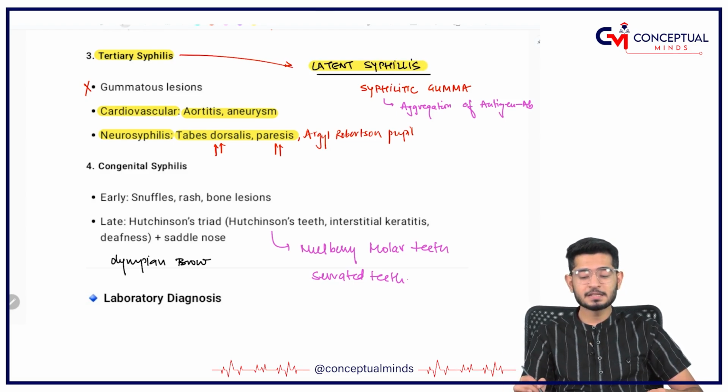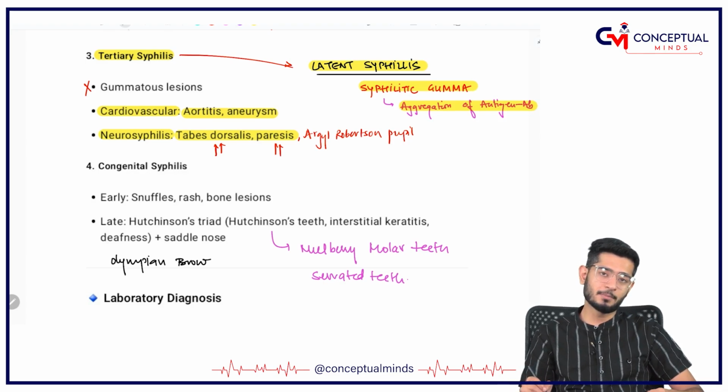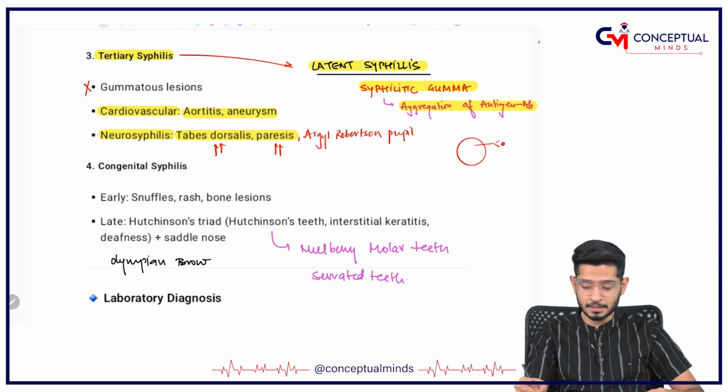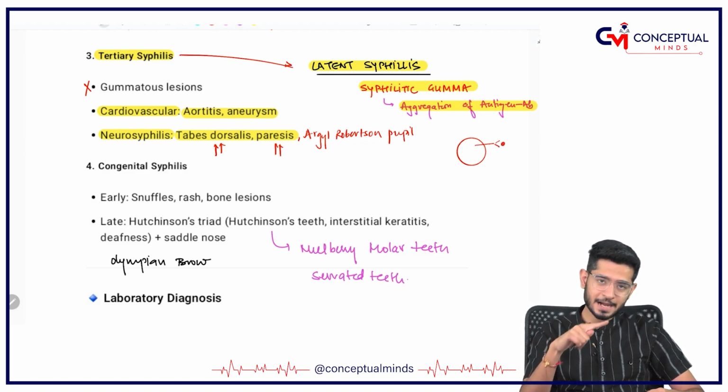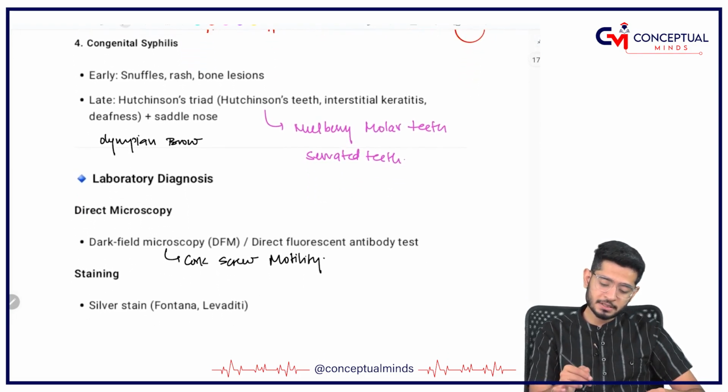Tertiary syphilis is capable of causing latent syphilis, also called syphilitic gumma. That means there will be aggregation of antigen and antibody. Treponema pallidum has the antigen and there is antibody being formed. So there will be antigen-antibody aggregation, and this will be like a lesion that is called syphilitic gumma, latent syphilis.